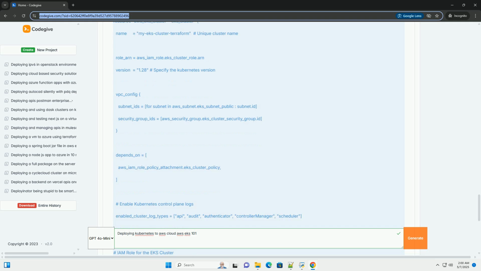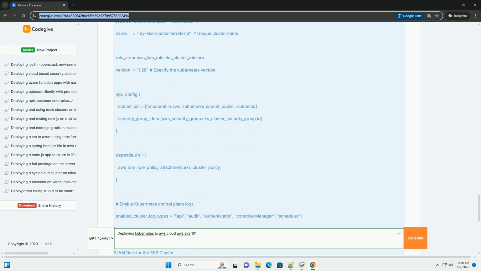6. Deploying a sample application. Let's deploy a simple Nginx web server to your EKS cluster. Create a deployment, nginx-deployment.yaml. Create a service, nginx-service.yaml. Explanation.